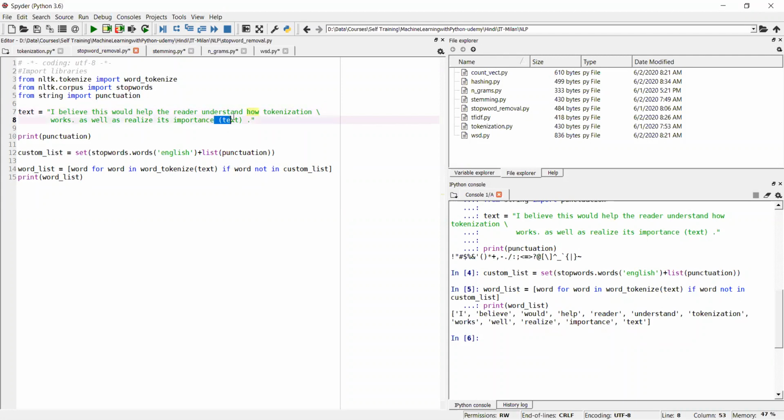And if you see, I also put parentheses around this text. These are also removed, just to show that this is punctuation and we don't want punctuation in our final text. Is this clear to everyone? Any question on this? No question.